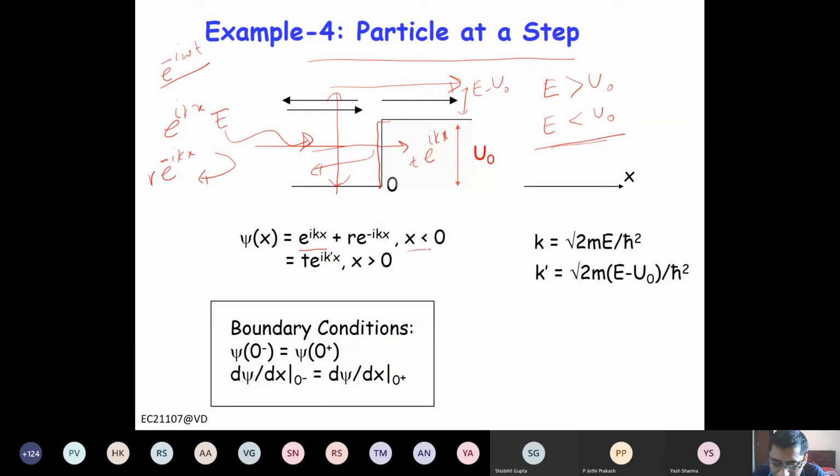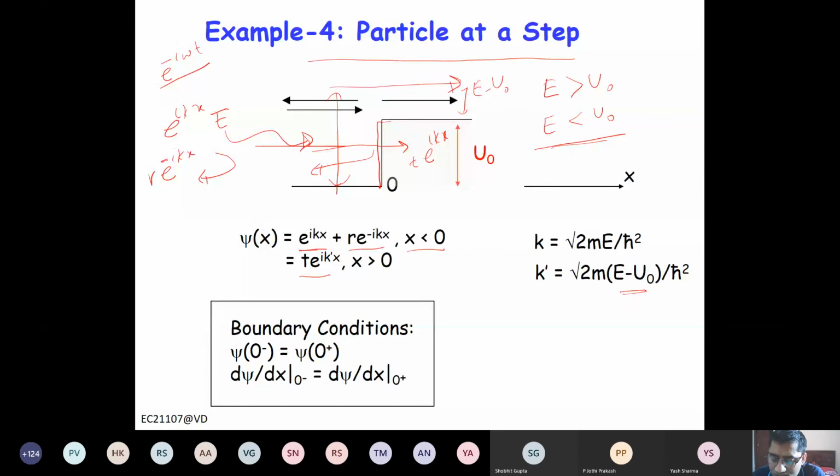For x less than 0, incident wave plus reflected wave. For x more than 0, you have the transmitted wave. Now k is different. For the region x less than 0, k is root 2mE by h bar square. For the region x greater than 0, we call it k prime, and k prime is root 2m (E minus U naught) by h bar square, because its kinetic energy is now E minus U naught.